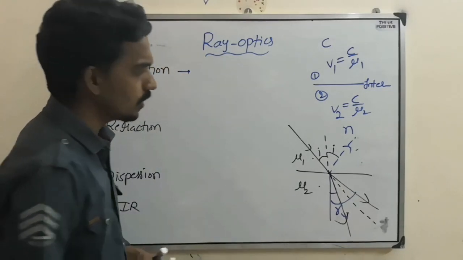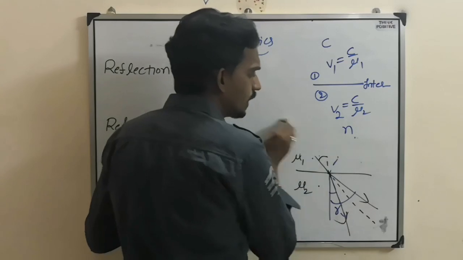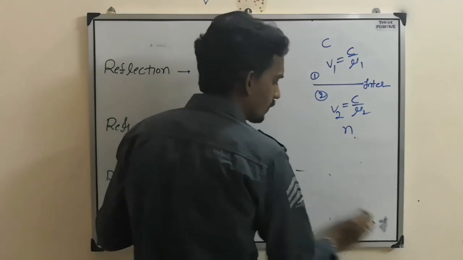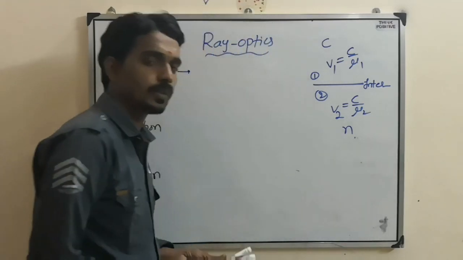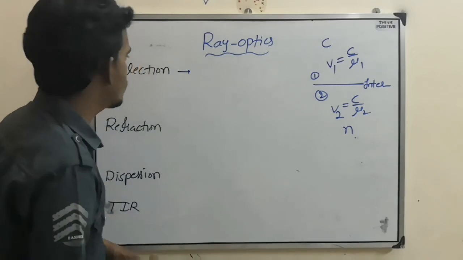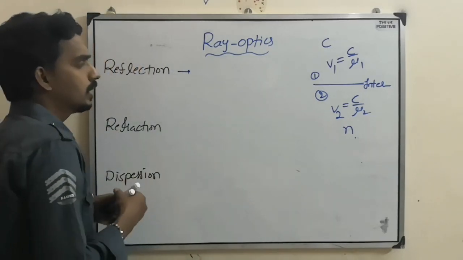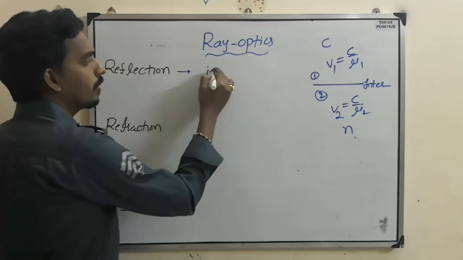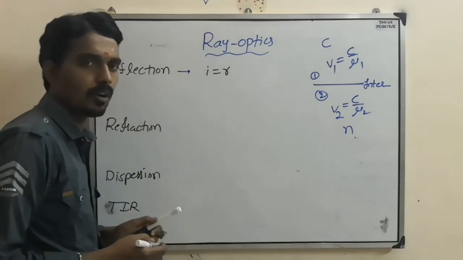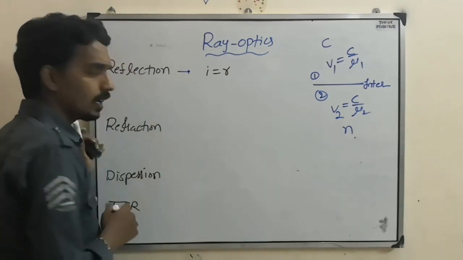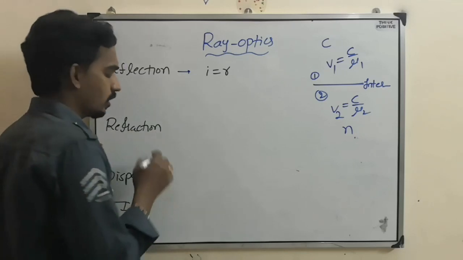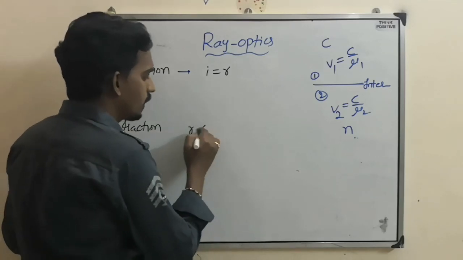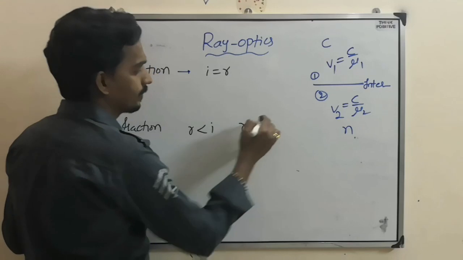And the very first question we need to understand is, in case of reflection or in case of refraction, what are the laws we have? The laws are very simple. In case of reflection, the law is that the angle of incidence and angle of reflection are always the same. And here the angle of refraction may be less than or greater than.